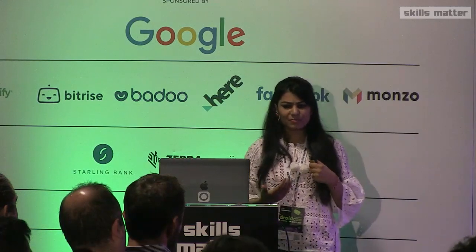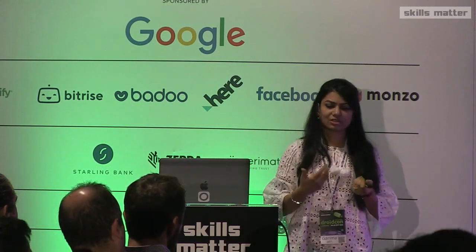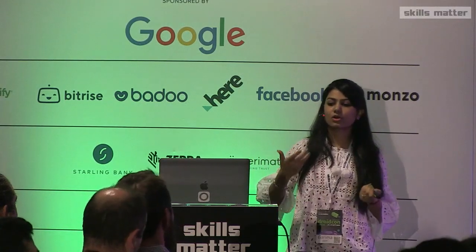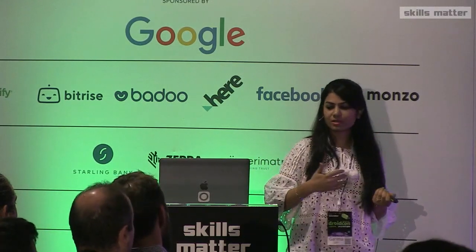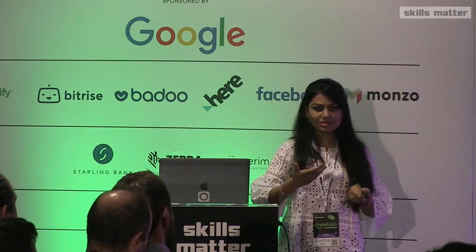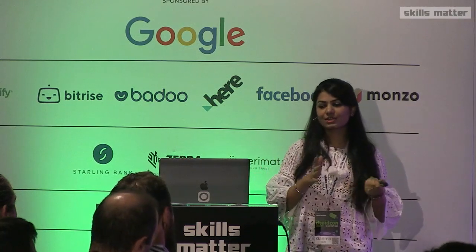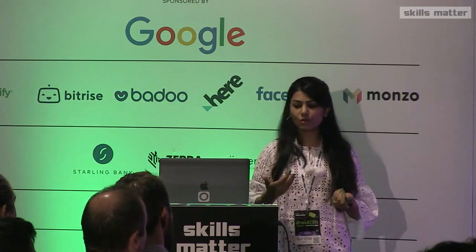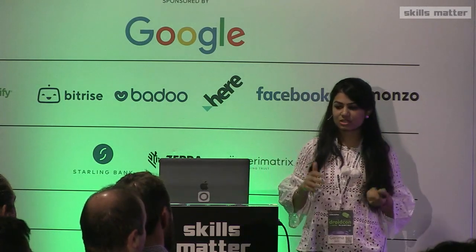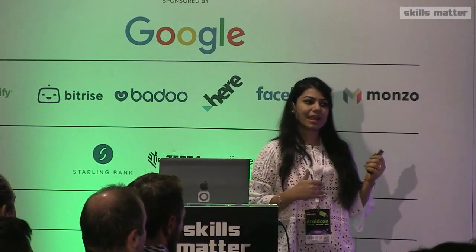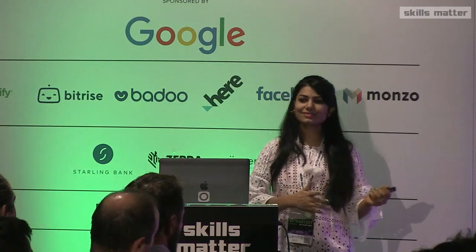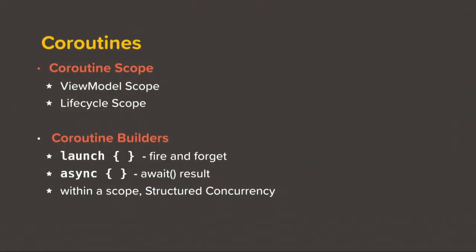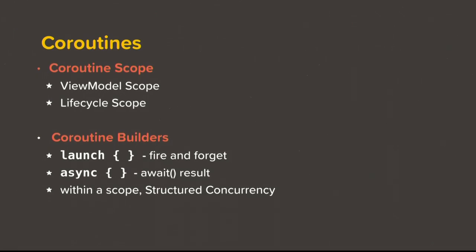So this brings us to a concept called structured concurrency. As I mentioned, when we launch a coroutine within a scope, then when that scope ends, this coroutine gets cancelled. So we can launch a coroutine only from a scope. This kind of a concept is called structured concurrency. It was not there at first when coroutines were launched, but then it was brought on later, because even though coroutines are very lightweight, we cannot just fire them and forget about them.